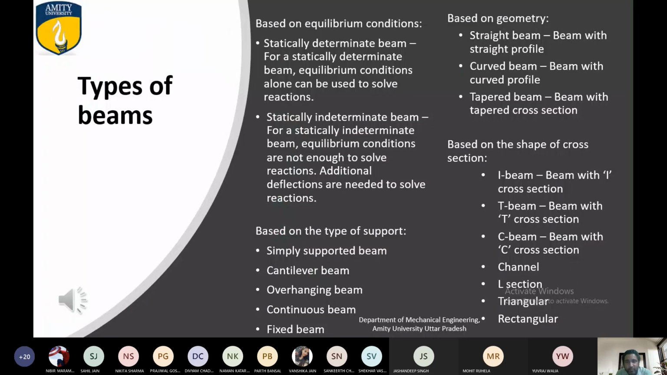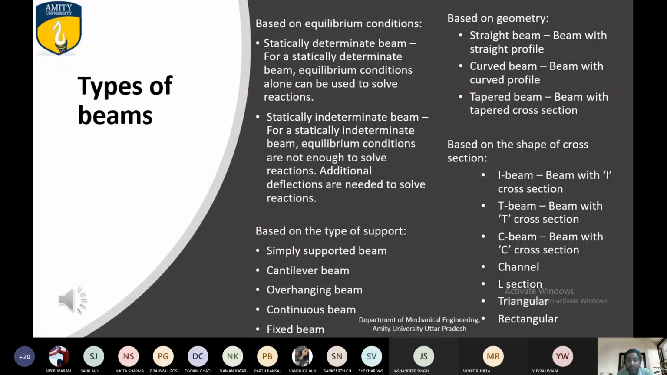Statically determinate beam: equilibrium conditions alone can be used to solve the reactions. So this is one type of beam. Second is statically indeterminate beam. For the statically indeterminate beam, equilibrium conditions are not enough to solve the reactions. Fine. And deflections are also needed to solve the reactions. This is also beyond your scope. So you should only concentrate on the statically determinate beam.